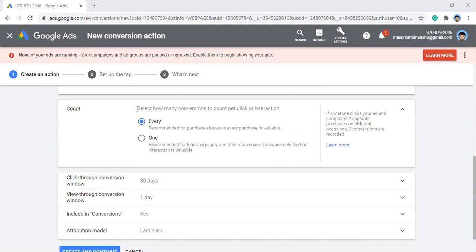Now there is count. So let's say you are running an e-commerce website, again you have to track. Let's say I am purchasing a lot of times. So you need to track each and every purchase from each and every user, regardless of how many times they are buying in a day or in a month. So you choose this particular option, where you are counting every conversion. You are counting one when you are running a lead campaign or sign-ups or other conversion, because only the first interaction is valuable.